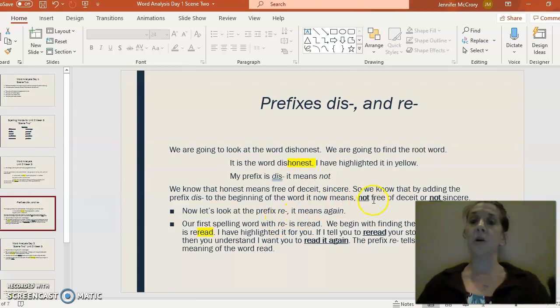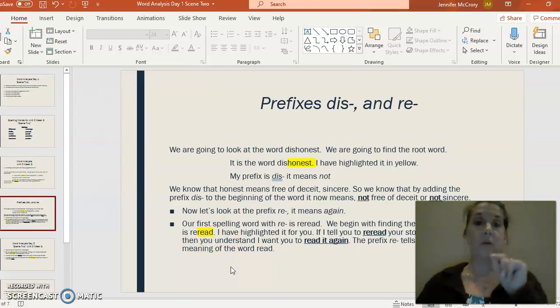So now we're going to change pictures. We're going to change our prefixes. All right, we're going to look at re, one of my absolute favorites because it means again. So our first spelling word with re is reread. We begin with finding, yep, you guessed it, that ever so famous root word. So I've highlighted it here for you. And what is it, boys and girls? Let me hear you say it.